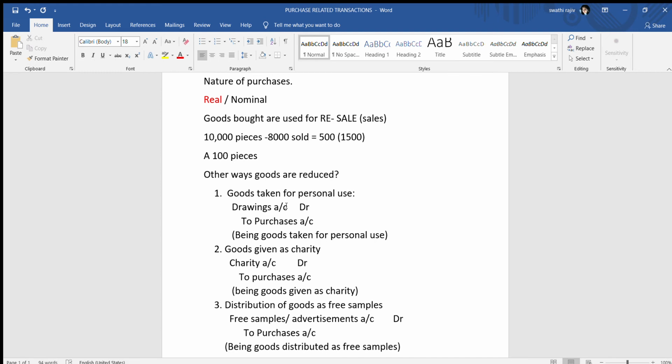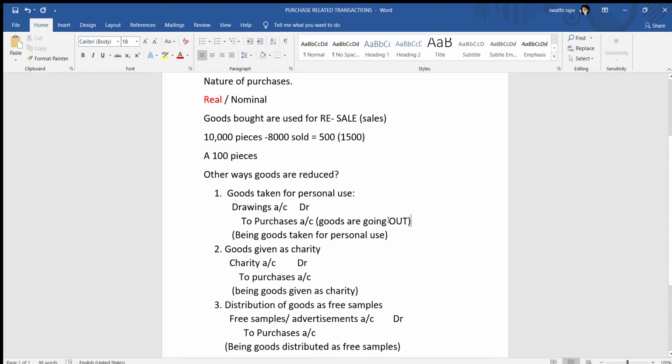Drawings account debit, to purchases account. Why is this to purchases account? Here goods are going out. And the purchases account, right now we said that it is a real account. And for a real account, what is the rule? Debit what comes in and credit what is going out.